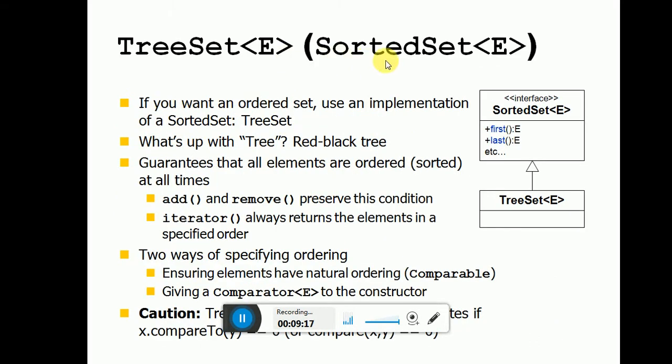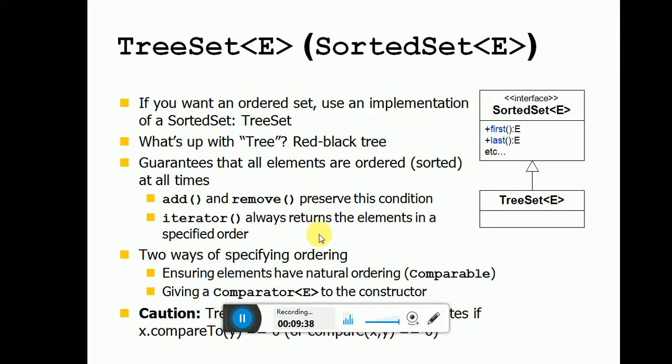TreeSet, SortedSet. If you want an ordered set, use the implementation of the ordered set, TreeSet. What's behind the tree? A red-black tree. A red-black tree guarantees that all the elements of the ordered set stay ordered at all times. Add and remove preserve that condition. The iterator always returns the elements in the specified order.